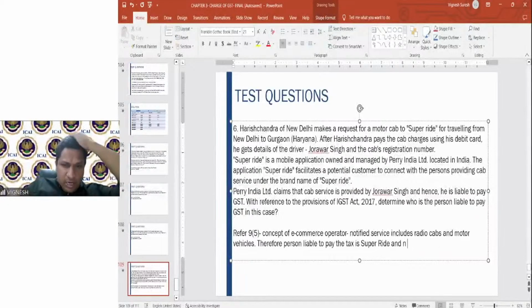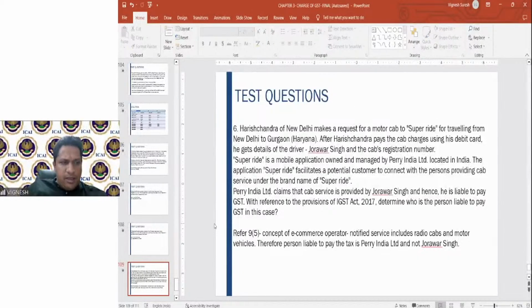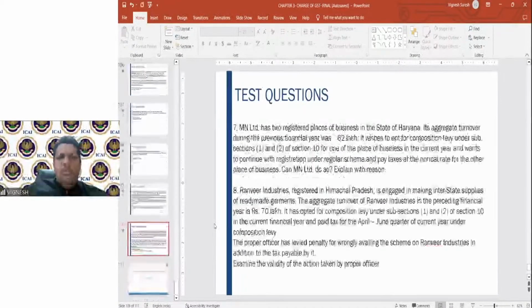Okay, Peri India, sorry, Peri India owns the app. So therefore, the person liable to pay the tax is Peri India Limited and not Zorawar Singh. Okay. I hope this is clear. So a reference to 9 subsection 5 and the respective provisions will help you understand this particular problem.